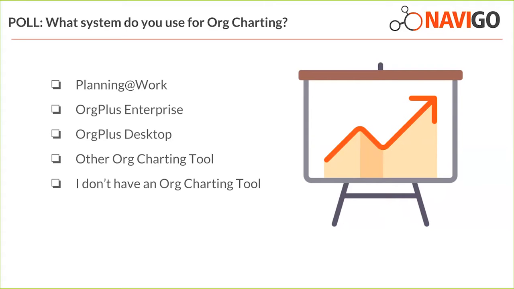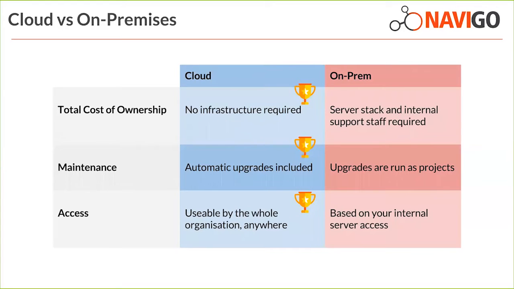All right, now let's get our special guest Billy involved, and we'll have a look at the differences between cloud-based org charting solutions and on-premises. Okay, so firstly, Billy, how does using a cloud-based solution affect total cost of ownership? Yeah, so a cloud-based solution like Planning at Work is more cost-effective. With cloud solutions, the cost of infrastructure is included in the subscription cost. There are no other costs associated with managing the infrastructure.